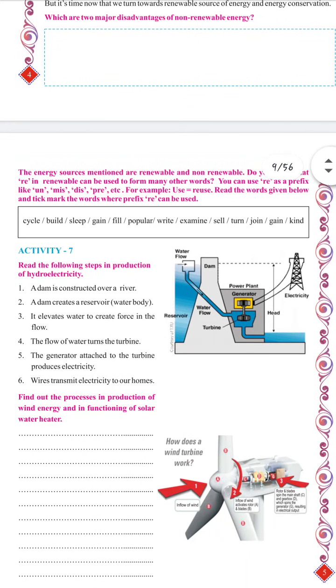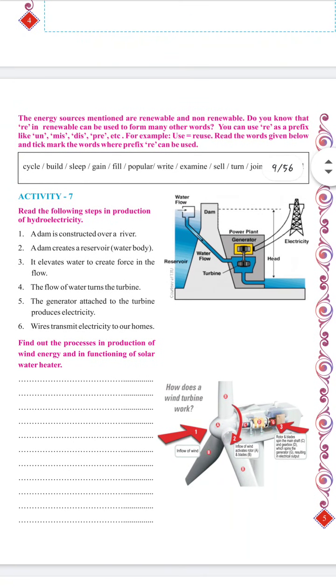Here we have to use 're' and create a new word, like use will become reuse. Take the words which are applicable and understandable after using 're'. Like if we add 're' to cycle, it becomes recycle. So that is a meaningful word. And for popular, we cannot use 're-popular' because it is meaningless. So in this way, you have to create new words.